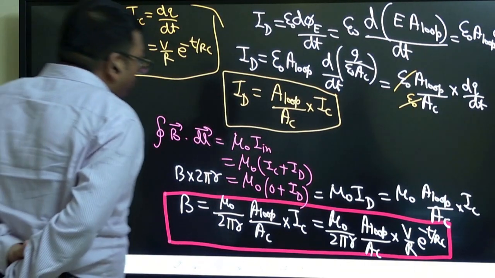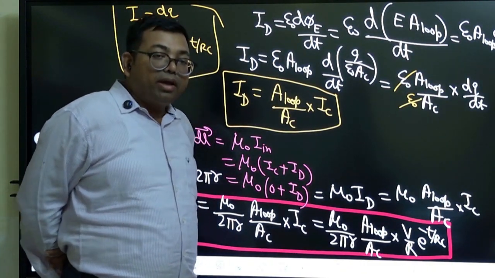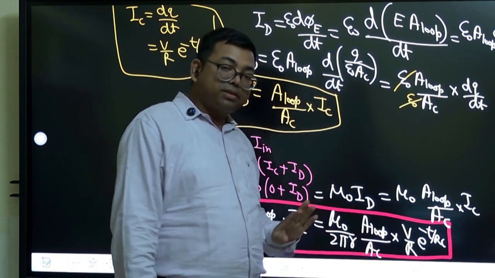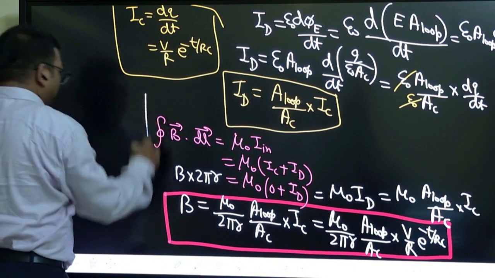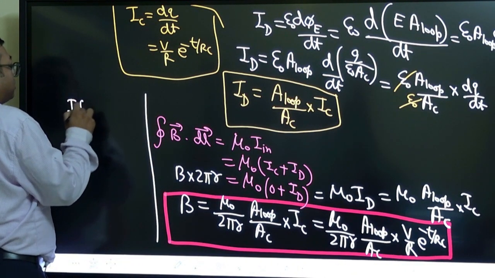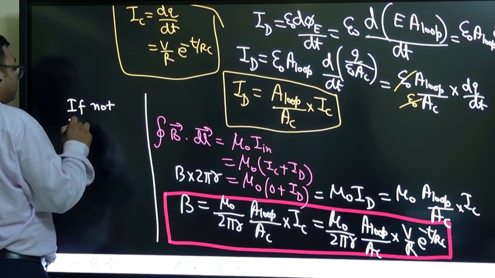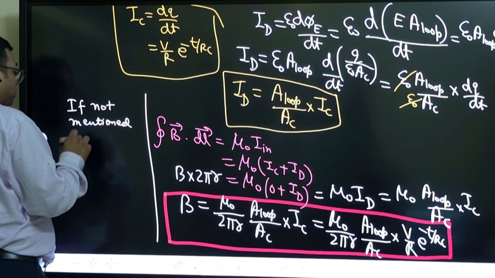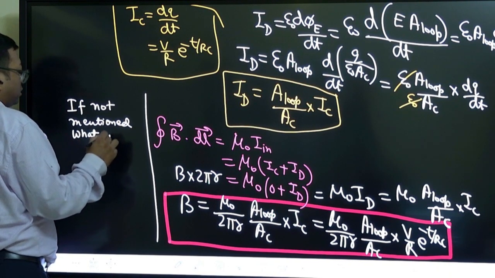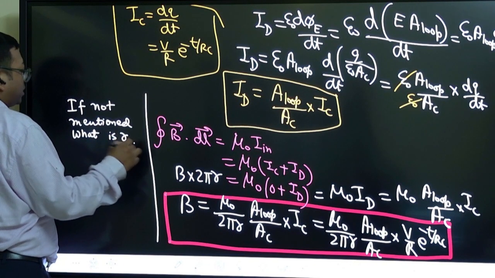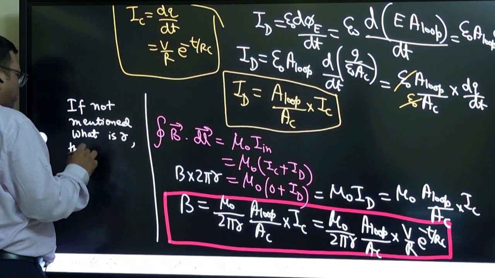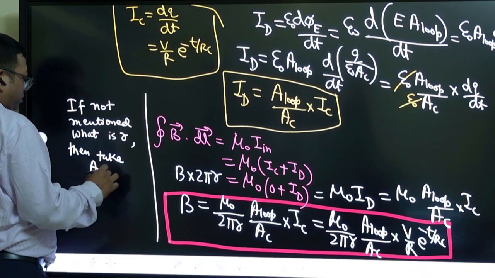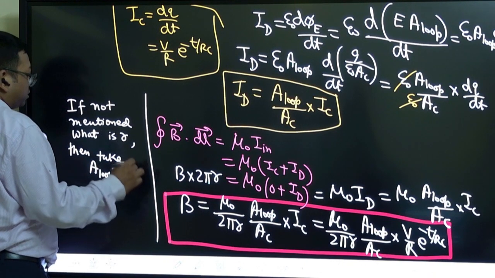And if they have not mentioned where we have to find the magnetic field, then in that case take area of loop and area of capacitor the same. So note that if not mentioned what is r, then take area of loop equal to area of capacitor.